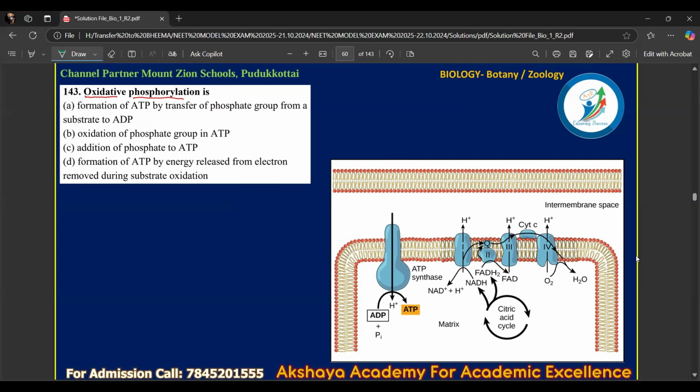From complex 3, using cytochrome C, the electron goes to complex 4, and from complex 4 the final electron acceptor is oxygen. Remember that oxygen gets reduced by accepting the electron and a pair of protons, producing a water molecule. So here the oxidation process carries on, and it provides hydrogen ions or protons into the intermembrane space. As the proton concentration rises, it creates a chemiosmotic gradient, and as protons flow, the energy of the protons is used for creation of ATP.